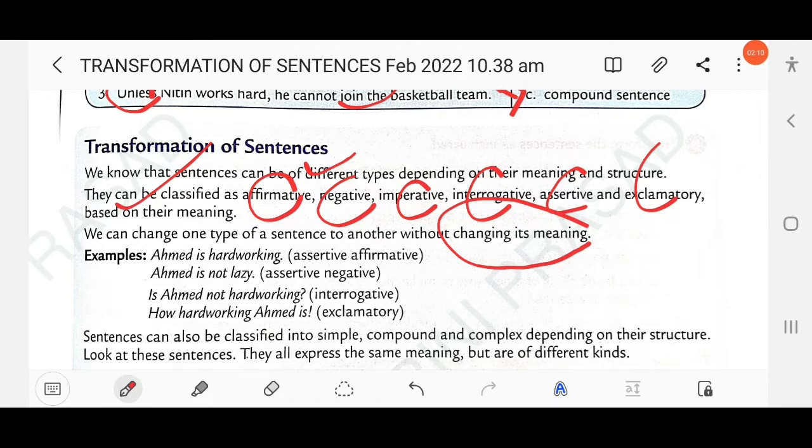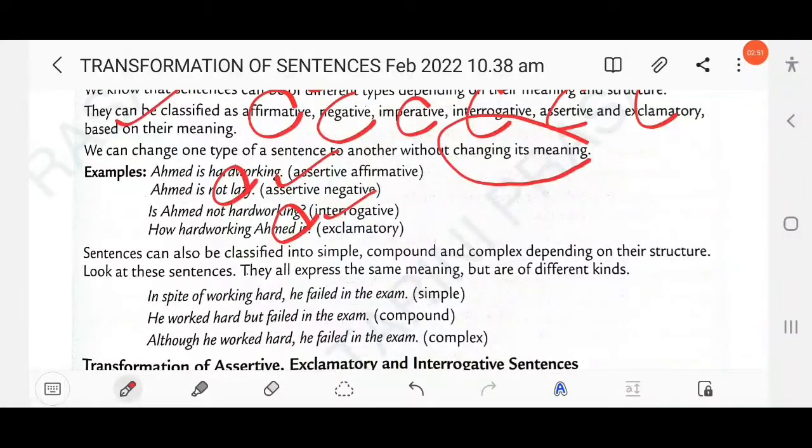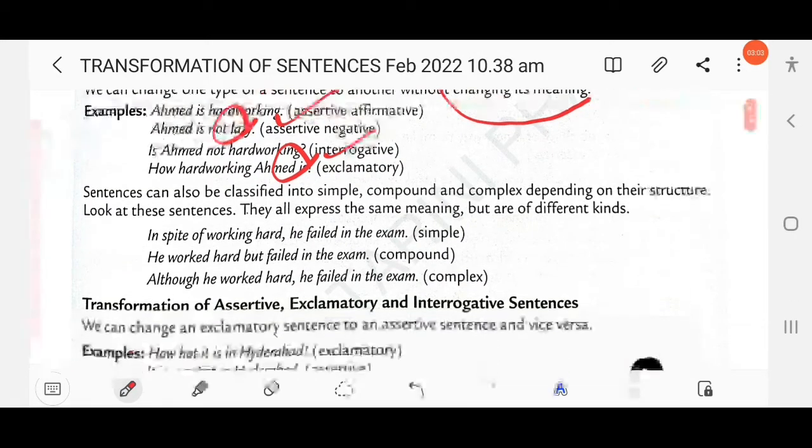Here, Ahmad is hardworking. You have to change it into negative, so don't write "Ahmad is not hardworking"; you have to change it without changing the meaning. So write: Ahmad is not lazy. Similarly, change it into exclamatory: How hardworking Ahmad is! Ahmad is very hardworking. Clear? In this way we change positive to negative, negative to interrogative, without changing the meaning of the sentence.